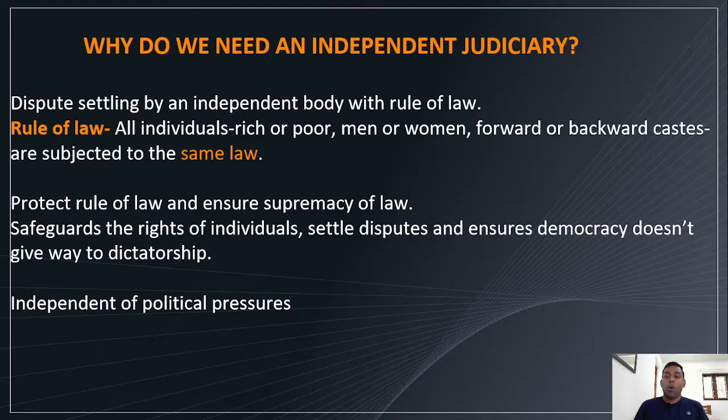Judiciary is the organ of the government that ensures the supremacy of law, right? Then it safeguards the rights of individuals, settles disputes, and ensures democracy doesn't give way to dictatorship. What is that? Ensures democracy does not give way to dictatorship. Judiciary has control over other organs. That's another key point. Judiciary always has control over the other organs, executive and legislature, to some extent.